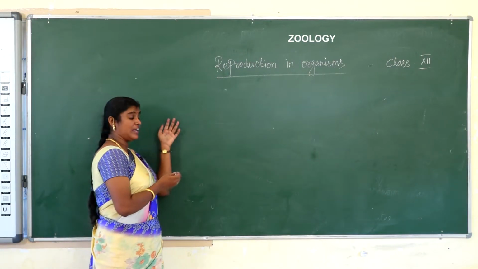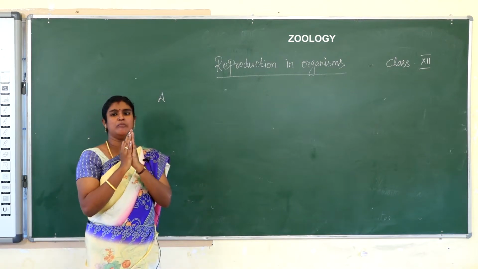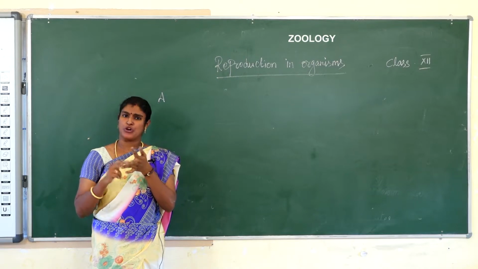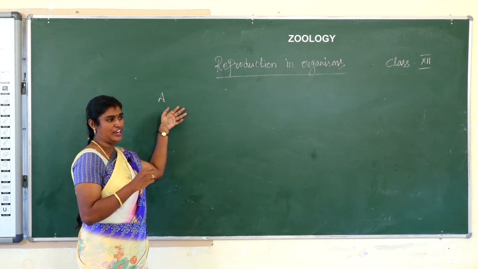Asexual reproduction is widespread in many organisms, for example bacteria, archaea, and protists. It is also seen in animals.